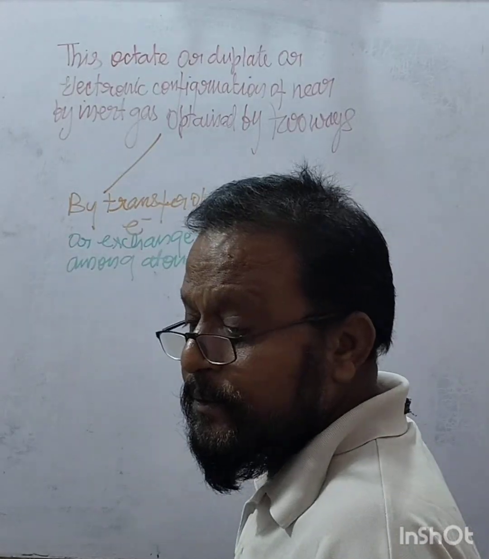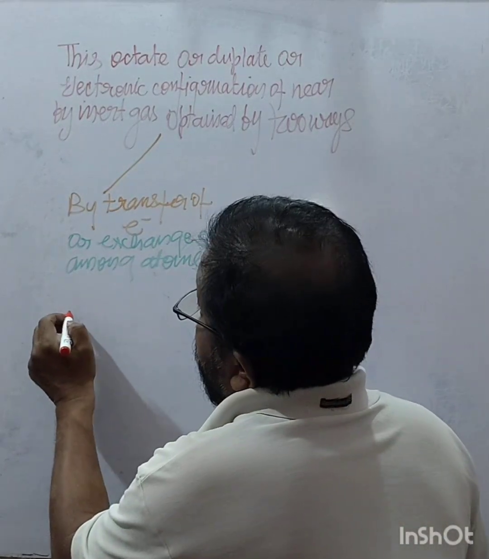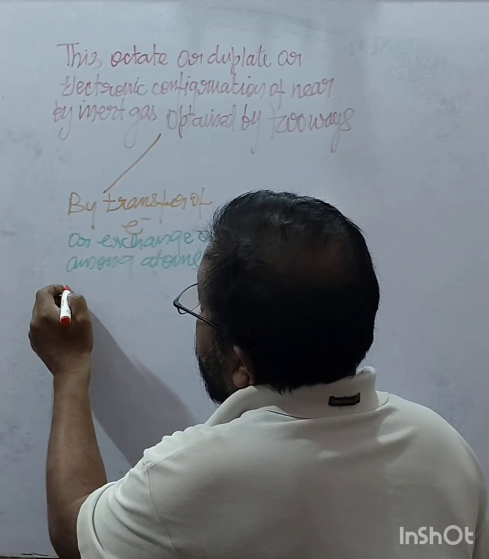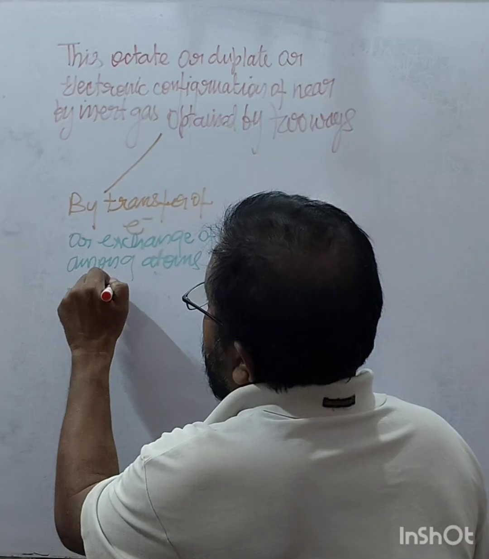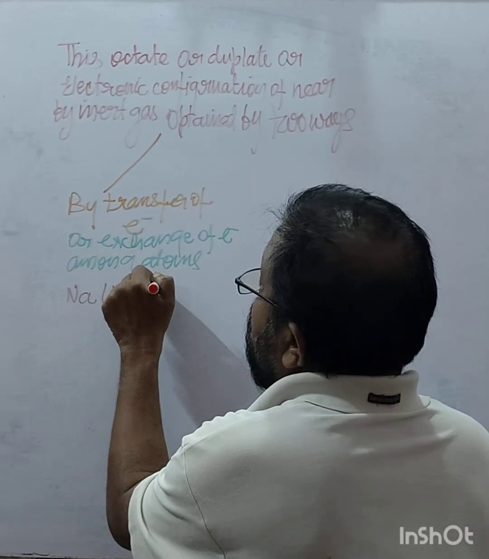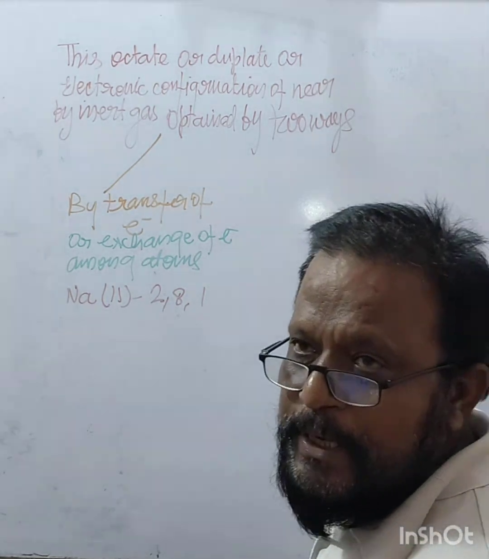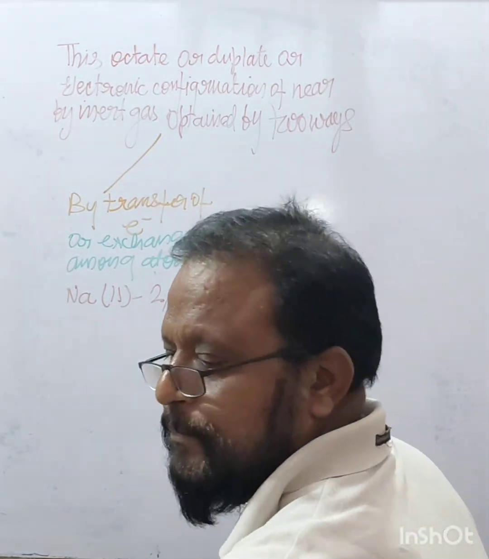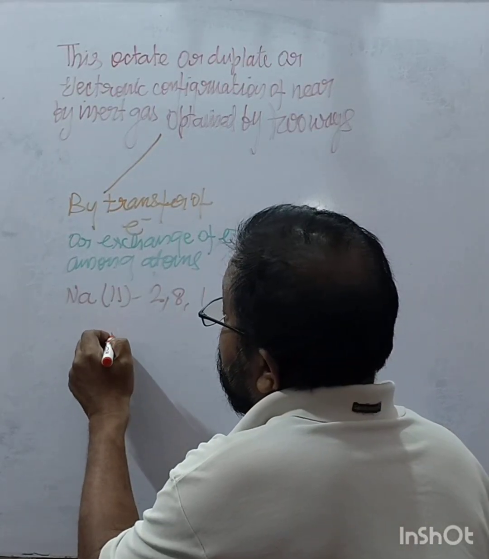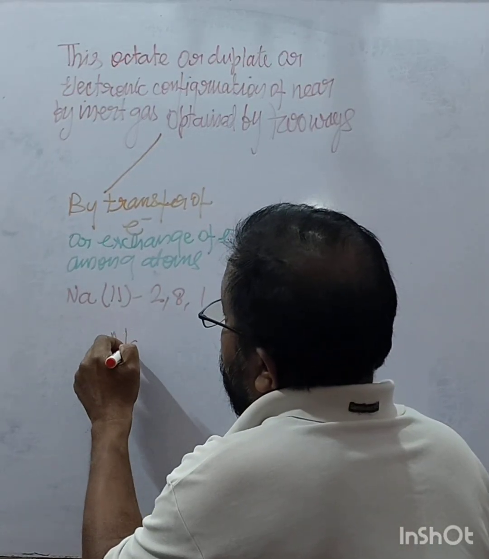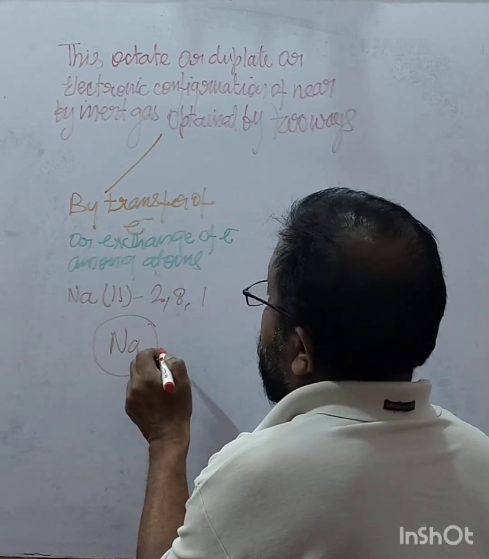How does this happen? Say there is a sodium atom. Sodium's atomic number is 11. Its electronic configuration is 2,8,1, so in its outermost shell there is one electron.